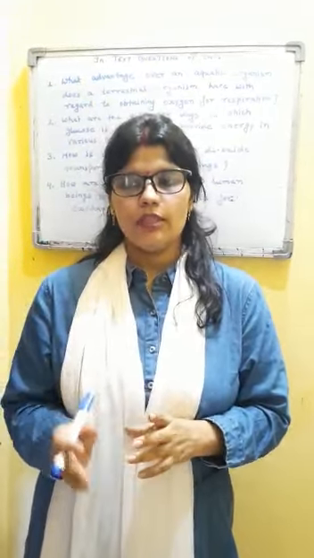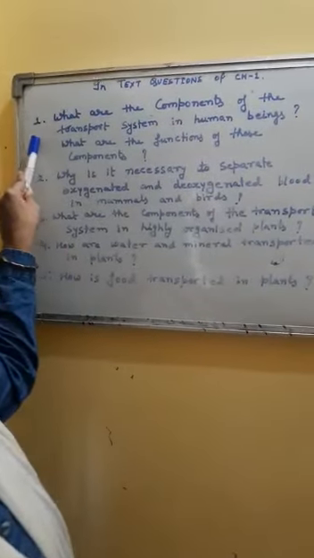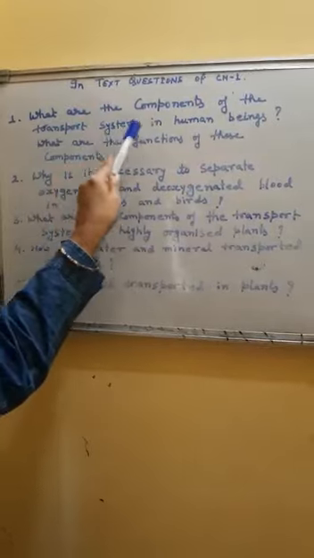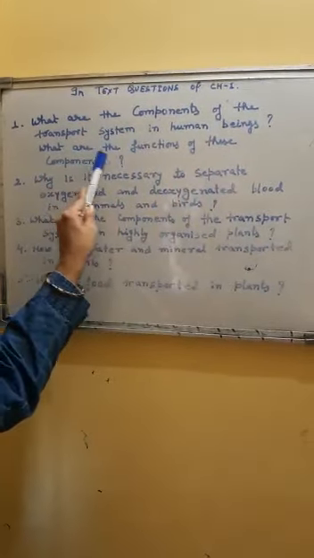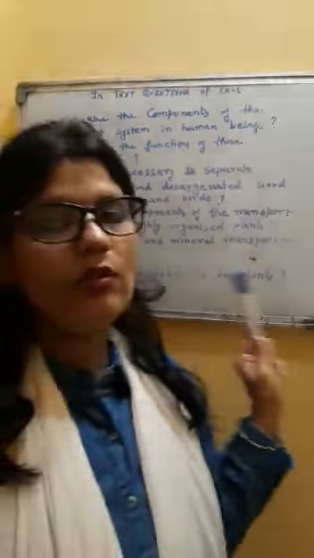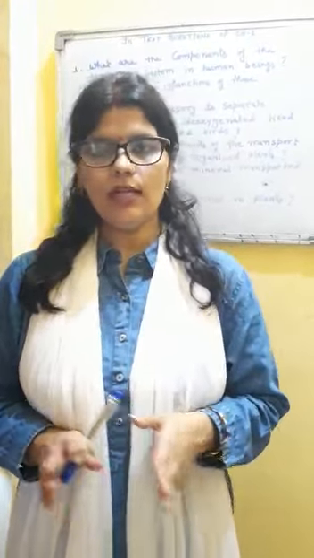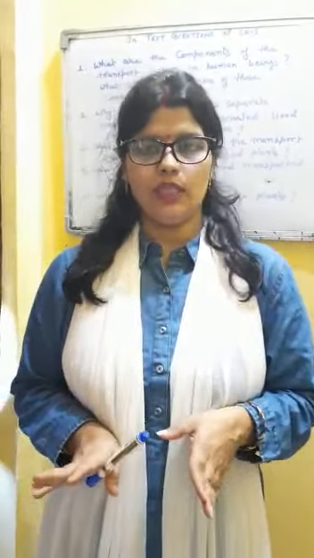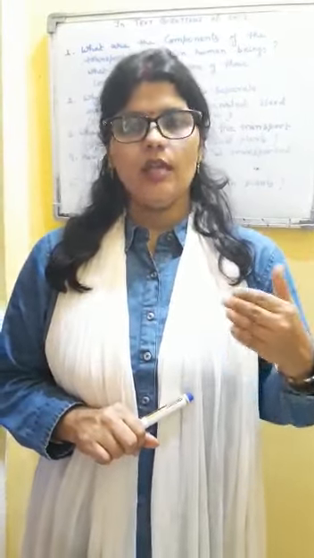The next set of questions. Here the first question, what are the components of the transport system in human beings? What are the functions of these components? Now we know that in human beings the transport system has two parts, blood vascular system and lymphatic system. Here it is asking all together, so you have to write down about both the systems. First, blood vascular system, then name its components.